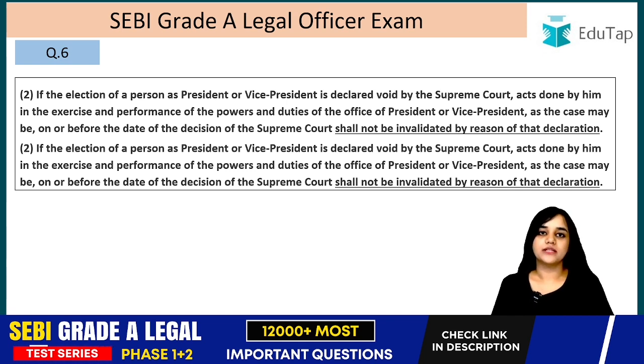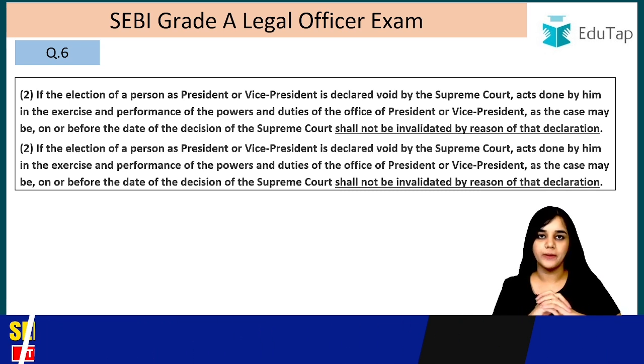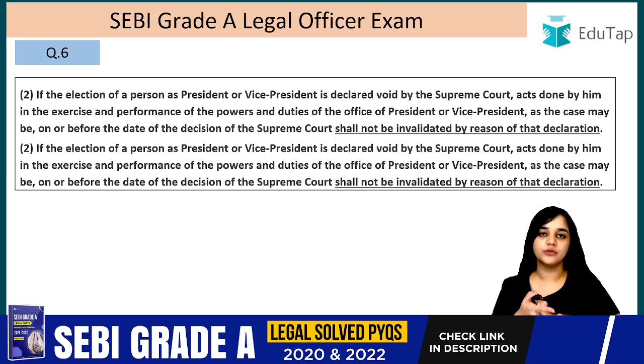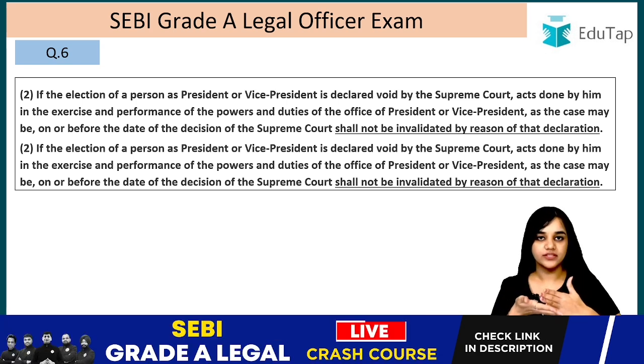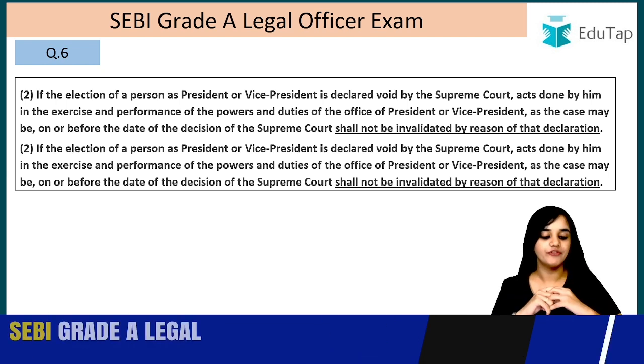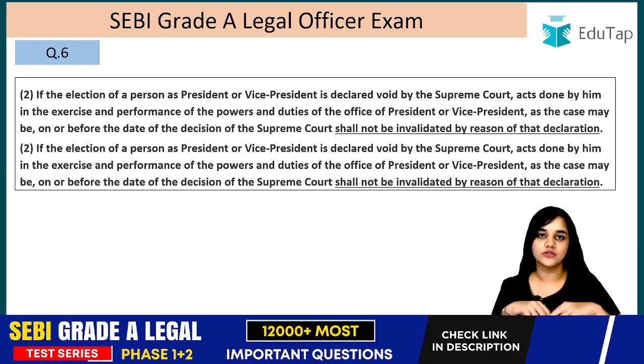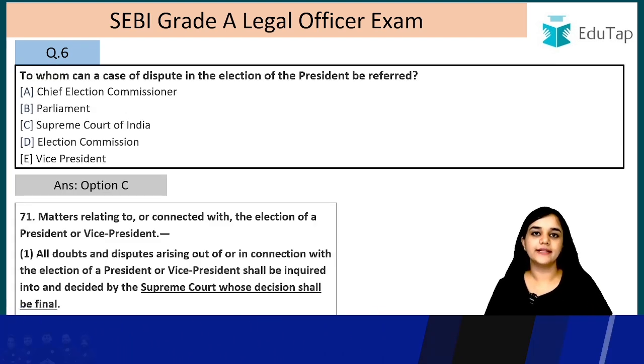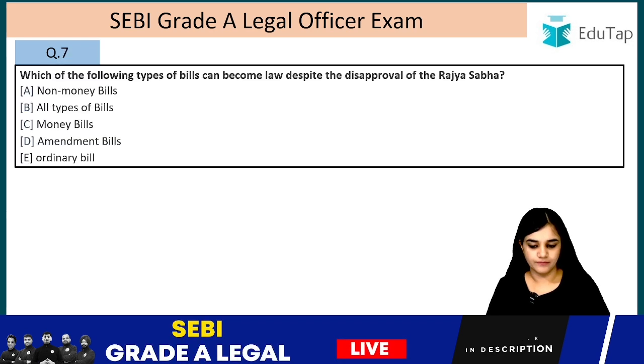So what this clause means is that supposing the election of the president or the vice president has been declared void by the Supreme Court, all the actions, all the functions, all the duties that were performed by the president or the vice president, as the case may be, till the date of the decision of the Supreme Court, will not become void. They will not be invalidated just by reason of their election being declared void. Whatever acts they have done will not be invalidated. Right? Let's move on to question number 7.